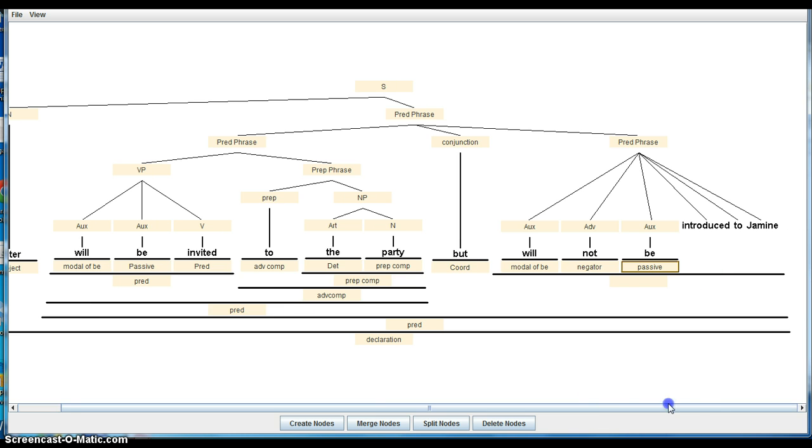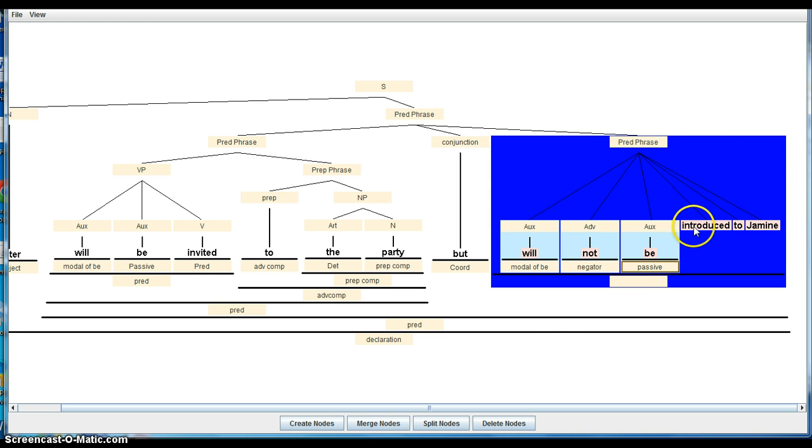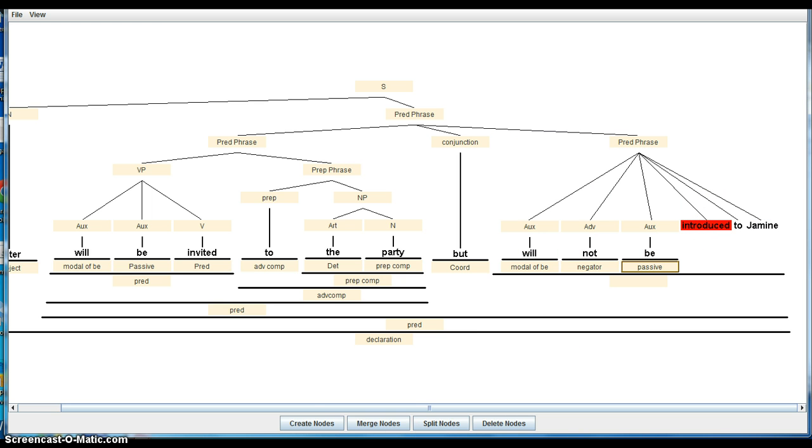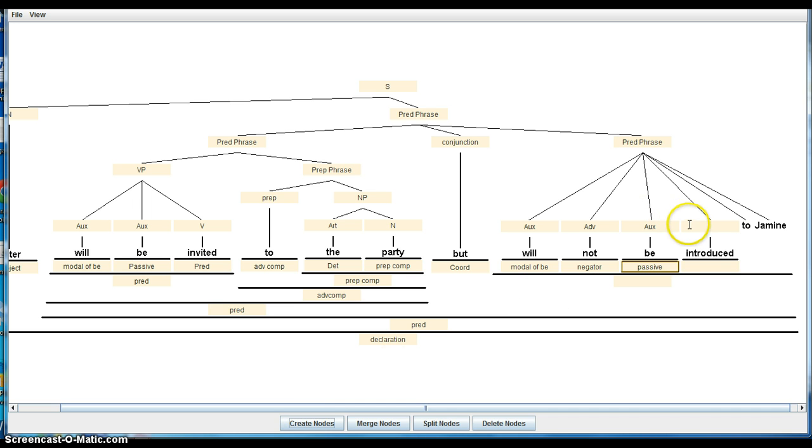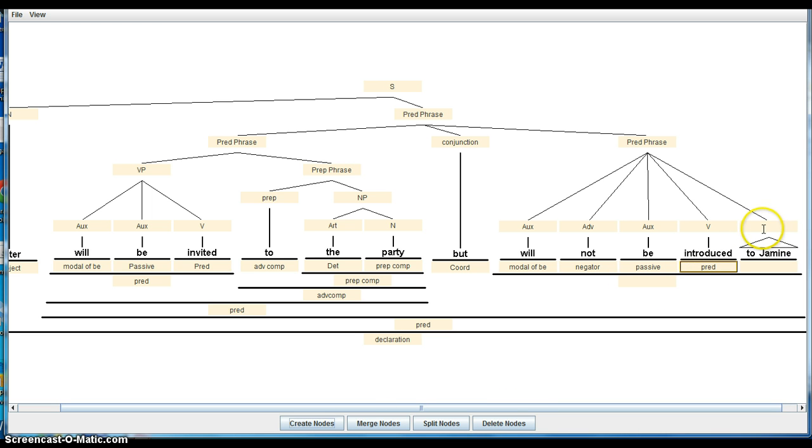Let's see if I can move this guy. Yeah, I can move it a little bit. Okay, so introduced is the main lexical verb for this predicate phrase. That's the verb, and it is the predicate. And then to Jameen is a prepositional phrase that's also an adverbial complement because it completes the idea of introduced.